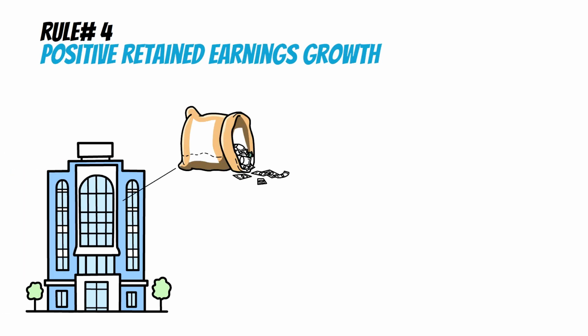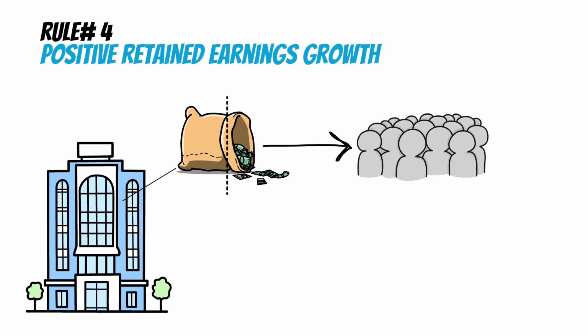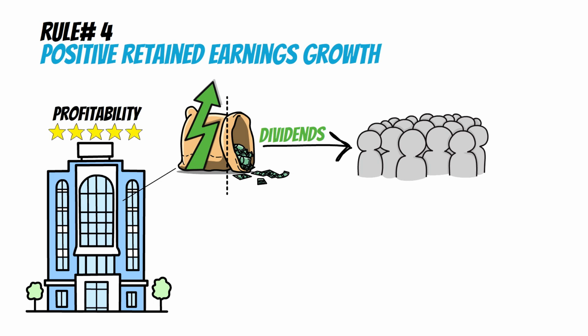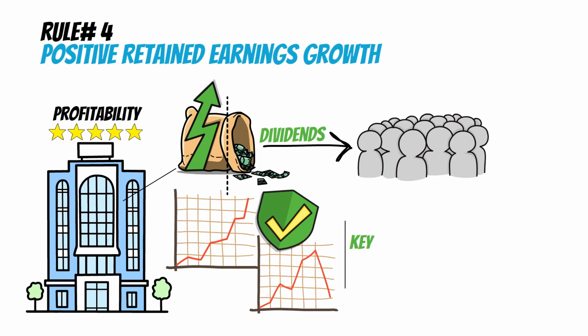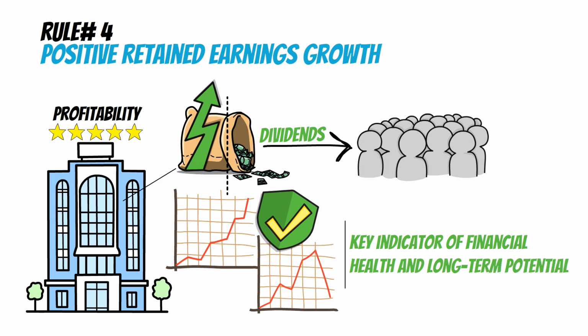Retained earnings are the profits a company keeps after paying dividends. Buffett looks for consistent growth in this metric, as it reflects the company's ability to reinvest its earnings effectively. Buffett believes retained earnings growth is a sign of a company's profitability and resilience. Companies that consistently grow retained earnings, even during recessions, show that they can withstand tough economic conditions and reinvest for future success. It's a key indicator of financial health and long-term potential.